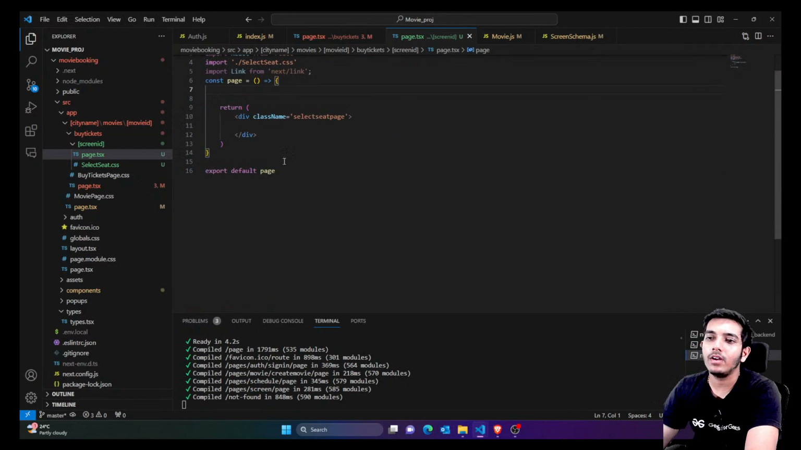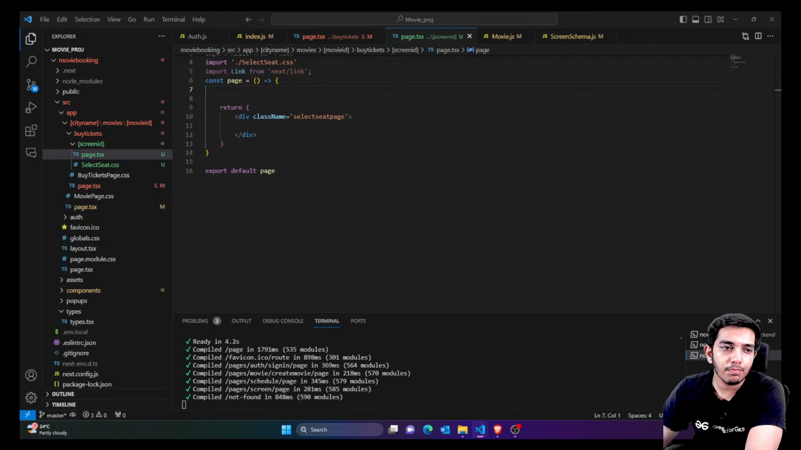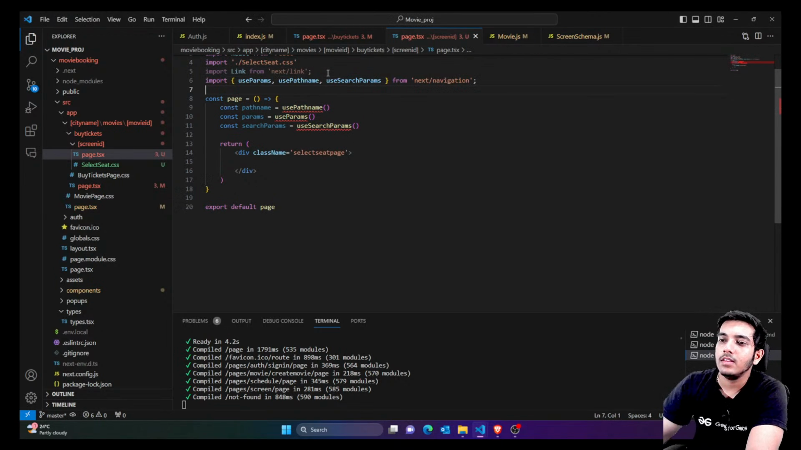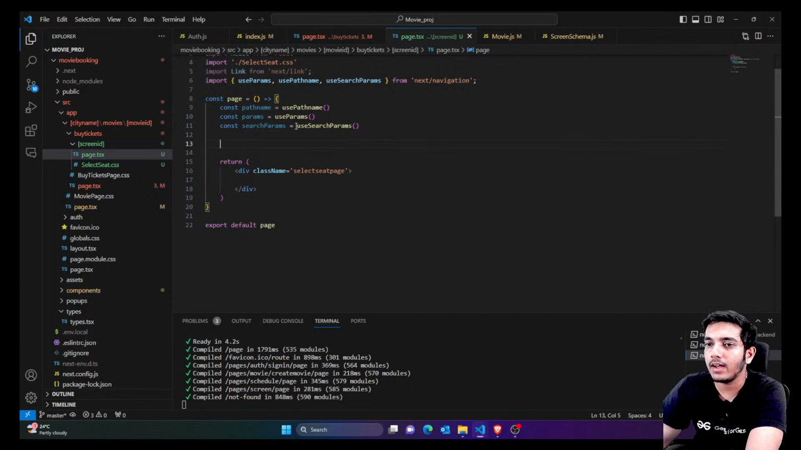Come back, and here first of all we were sending some parameters from the previous page, so we have to get those parameters. We have usePathname, useParams, and useSearchParams. These three are available in Next.js. You just need to import these from next/navigation. useParams would give you the URL path, that means the exact screen ID, and useSearchParams would give you the date. Whatever you pass after the question mark, you can get it by useSearchParams.